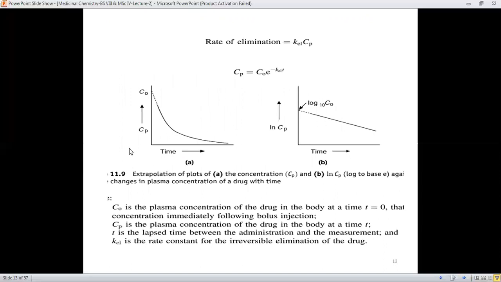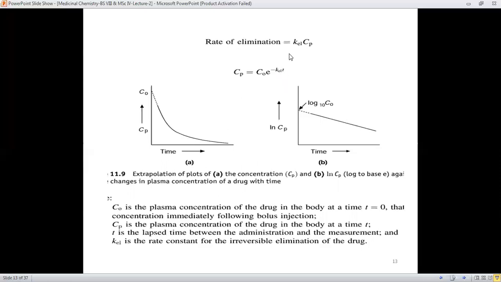C naught is the plasma concentration of the drug at time t equal to 0. And Cp is definitely the plasma concentration of the drug at any time, and t is the time.